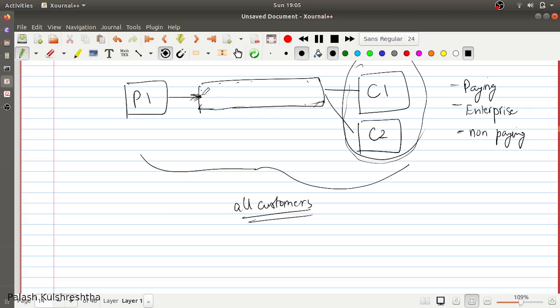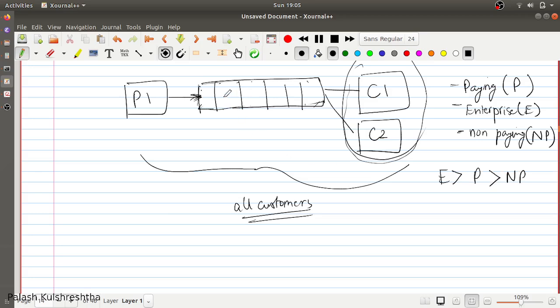Since you have only a single queue, I'm going to use paying, enterprise, and non-paying, and their priority is going to be: enterprise customers are greater than paying customers, which are greater than non-paying customers.